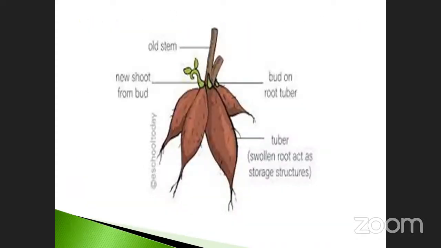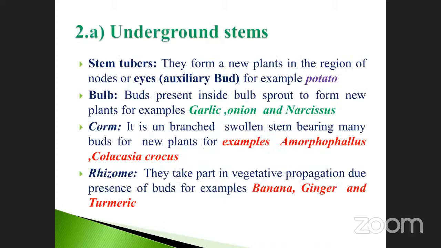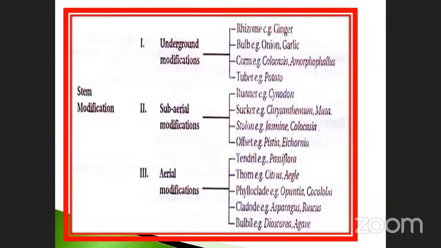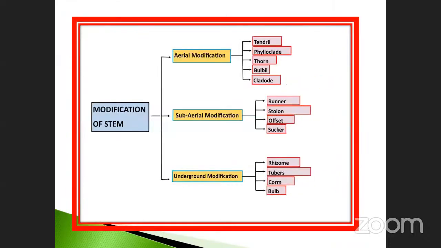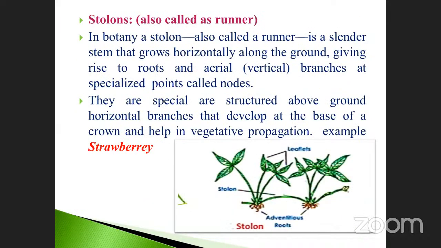The underground stem modifications are bulb, corm, and rhizome. The second one is subaerial modification: runner, sucker, stolon, offset. The third is aerial modification: tendril, thorn, phylloclade, cladode.